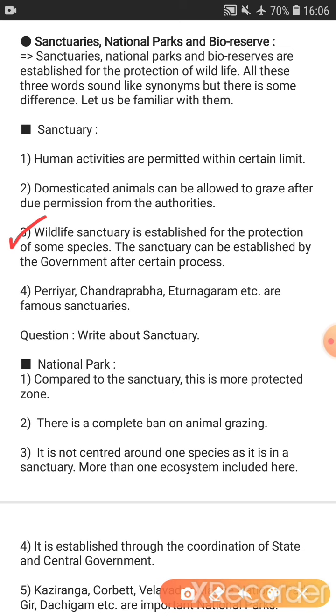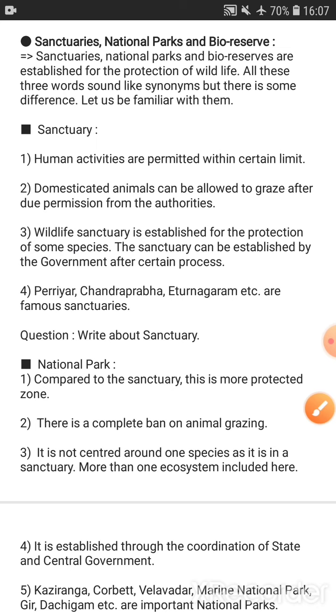Now, see the third point. Wildlife sanctuary is established for the protection of some species. For the protection of some species of animals, flora or fauna, this wildlife sanctuary has been established. The sanctuary can be established by the government after certain processes. After fulfilling some provisions and certain processes, the wildlife sanctuary can be established. Now we are going to see some examples of wildlife sanctuaries. Periyar, Chandraprabha, Eturnagram are some of the famous sanctuaries of India. So here we complete the sanctuary.